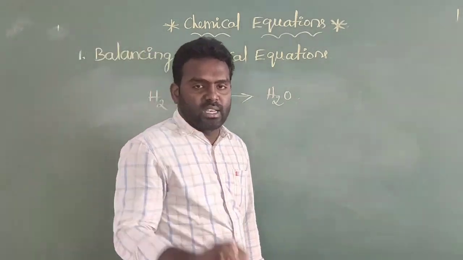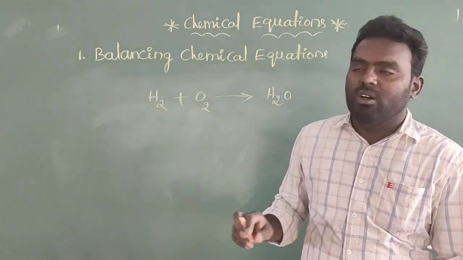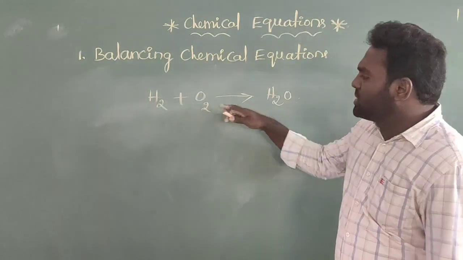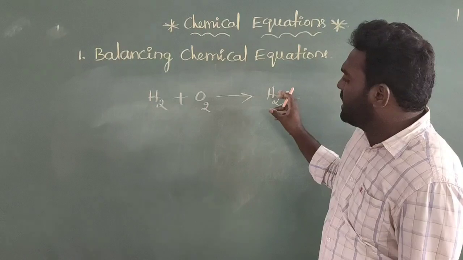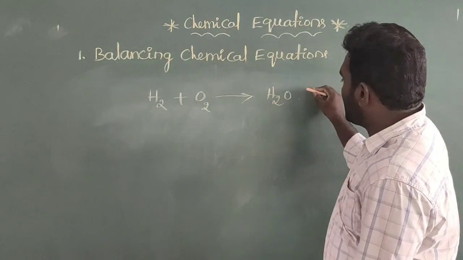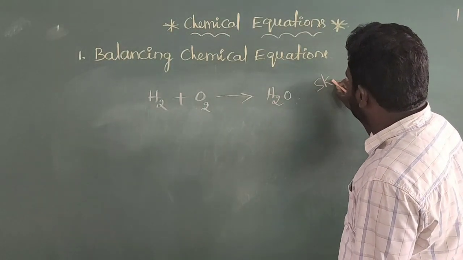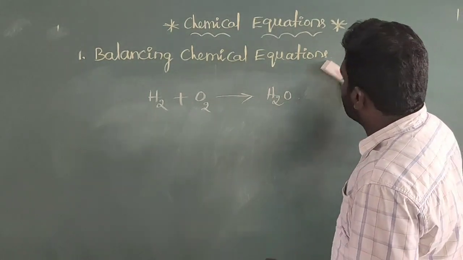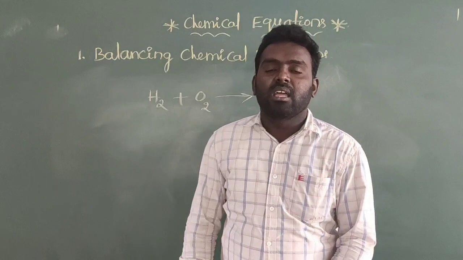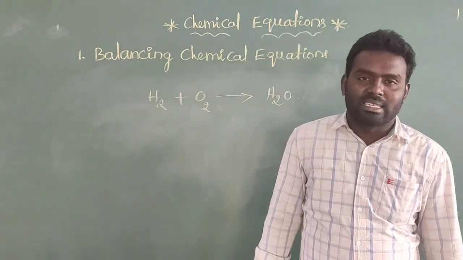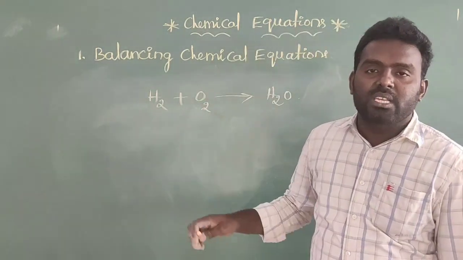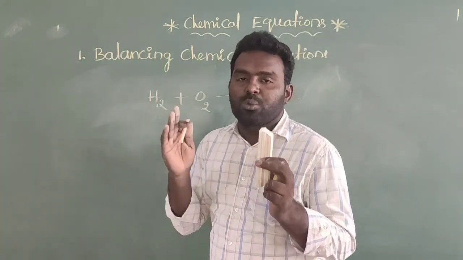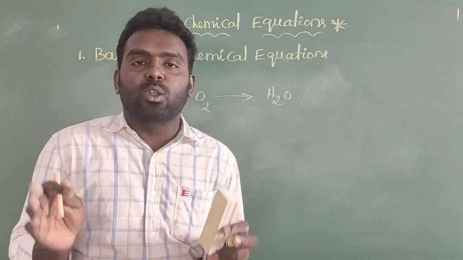So this is called a chemical equation. First of all, you will observe whether this chemical equation is a balanced equation or an unbalanced equation. By observation, this is an unbalanced equation. Another name for an unbalanced equation is a skeletal equation. To balance an unbalanced equation, we add suitable coefficients.